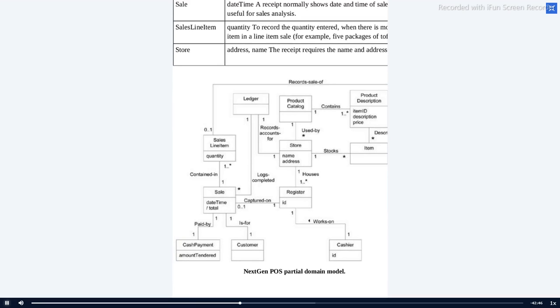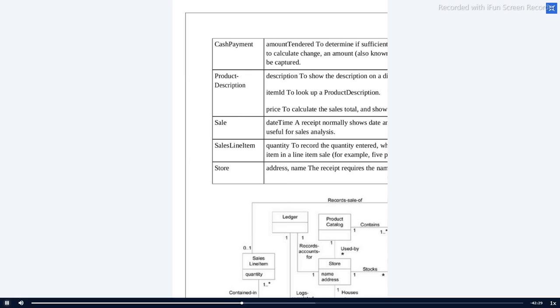Okay. Yes, sir. Here you can note down this diagram. I have marked it as partial. You know the meaning of partial. Here you can look. I have not marked anything for this ledger and product catalog. It is just kept as empty. So I'm just marking it as a partial domain model. Okay. Let me move to the next slide.